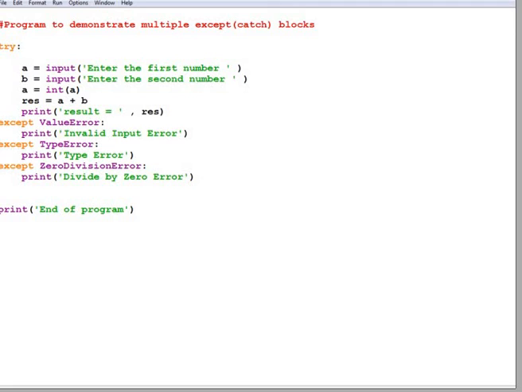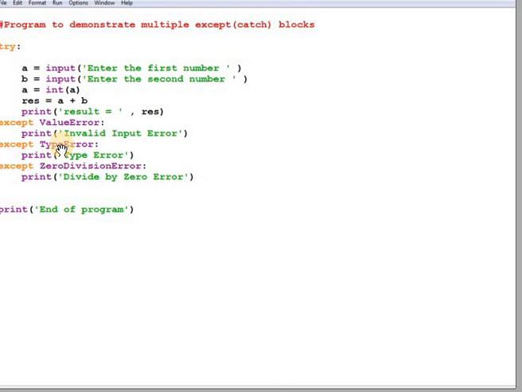Now here you can see the same program, but here I am giving three except blocks. One except block is related to the input errors. It means if we are taking the numbers as integers, but the user gives characters, gives float values, or inserts special characters, it goes into the value error except block.